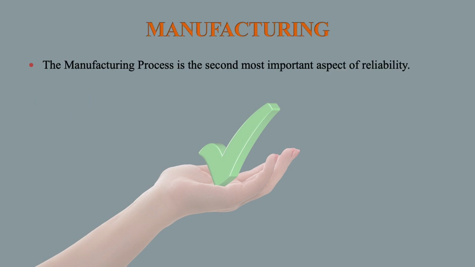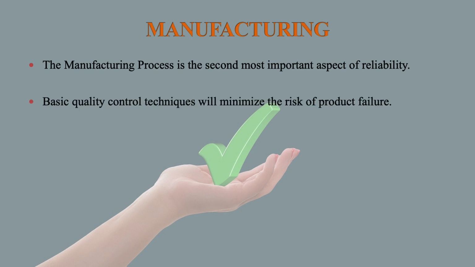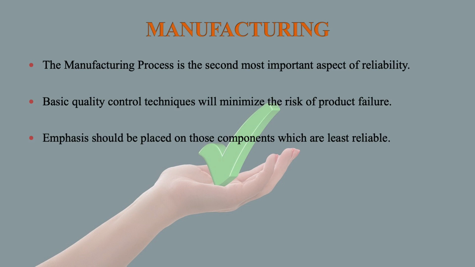Manufacturing. The manufacturing process is the second most important aspect of reliability. Basic quality control techniques will minimize the risk of product failure. Emphasis should be placed on those components which are least reliable.